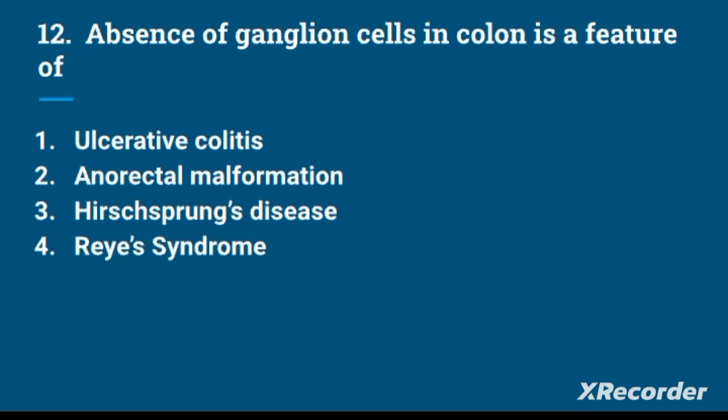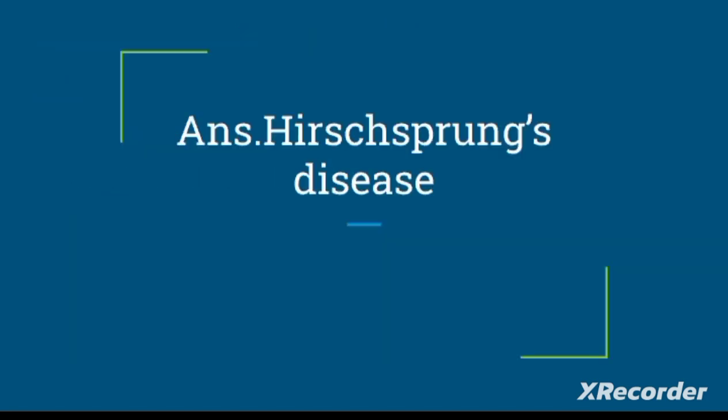Next question. Absence of ganglion cells in the colon is a feature of ulcerative colitis, anorectal malformation, Hirschsprung's disease, or Reye's syndrome. Absence of ganglion cells can be seen in Hirschsprung's disease.